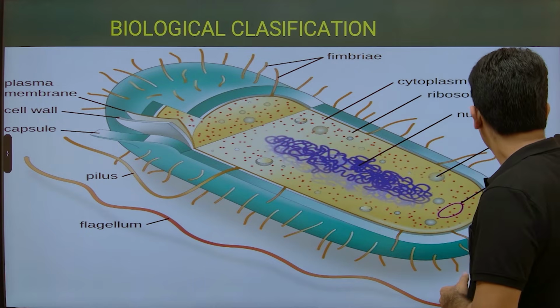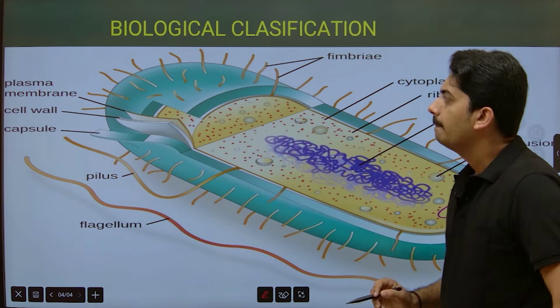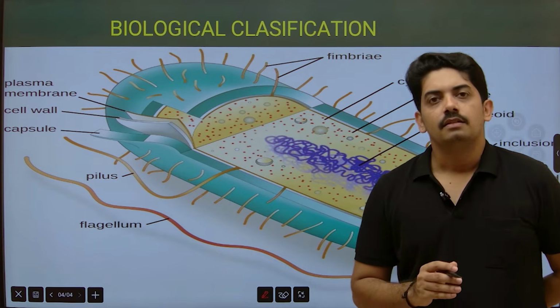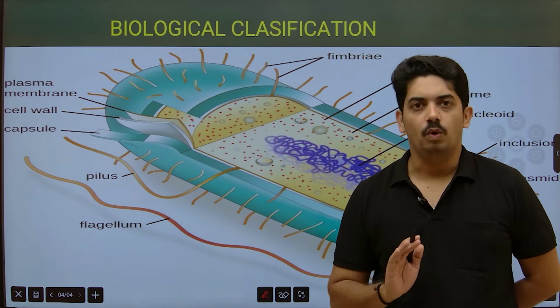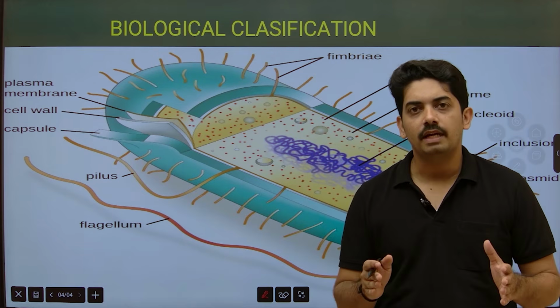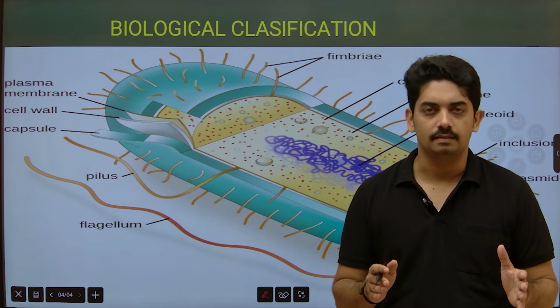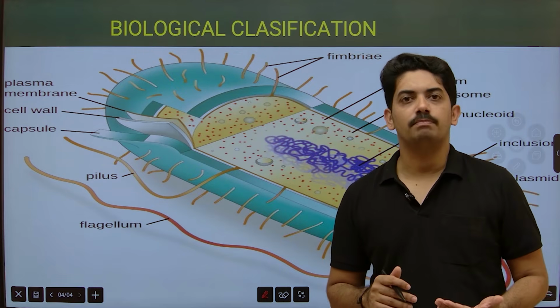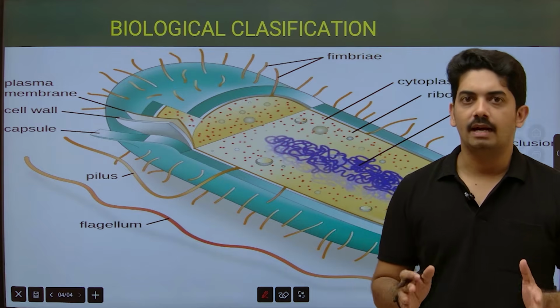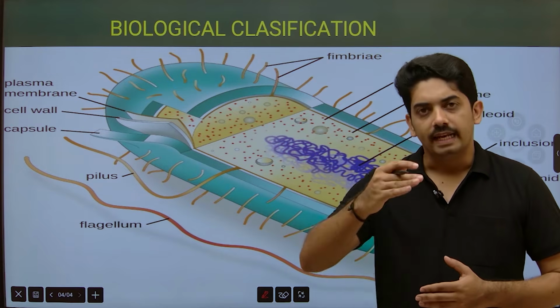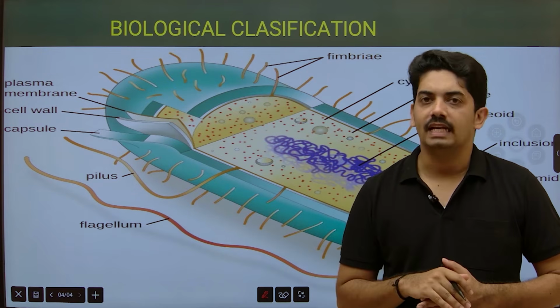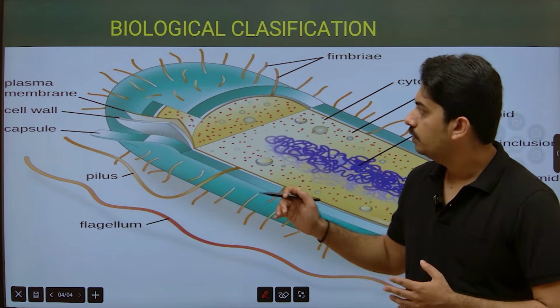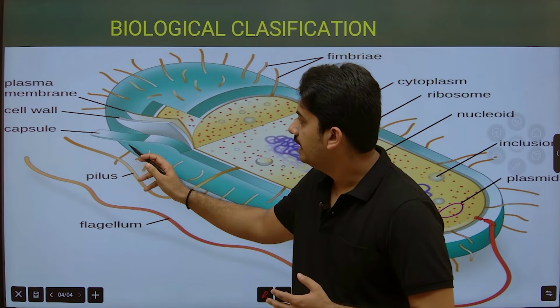Now, bacteria consist of a cell wall. The cell wall is made up of peptidoglycan, or we can say murein. This peptidoglycan is made up of polysaccharide plus amino acid. Next to this cell wall, it has the plasma membrane.